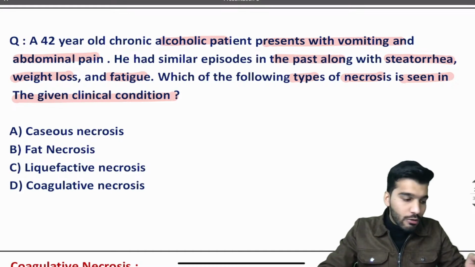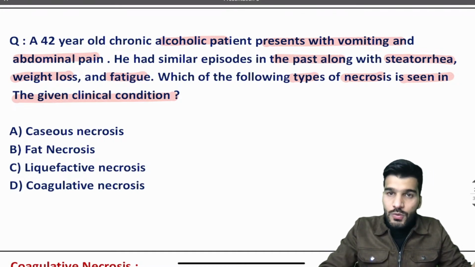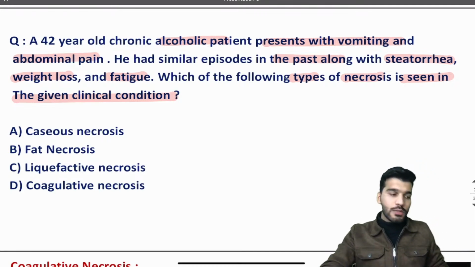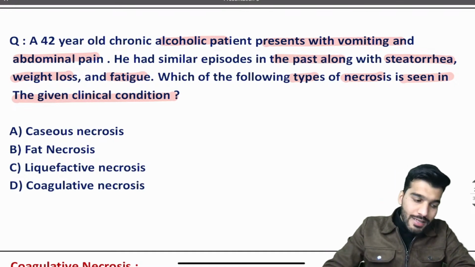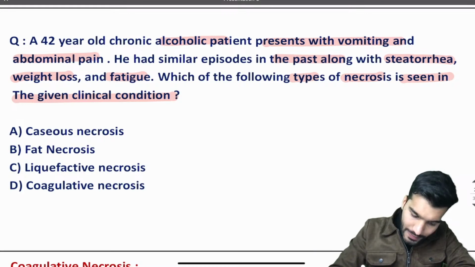You have an alcoholic patient coming to you with vomiting and abdominal pain. He had similar episodes in the past, along with steatorrhea, weight loss, and fatigue. Which of the following types of necrosis is seen? So what is the type of necrosis seen in this patient? Let's discuss the whole chapter, necrosis. So what exactly is necrosis?